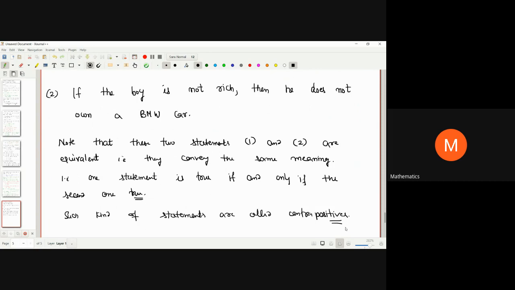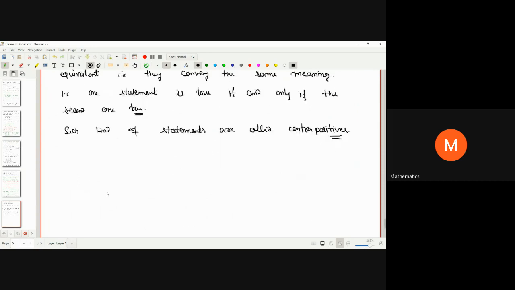So I will write it first. These are statements of the type: if S then T. If S is true, then T is true.